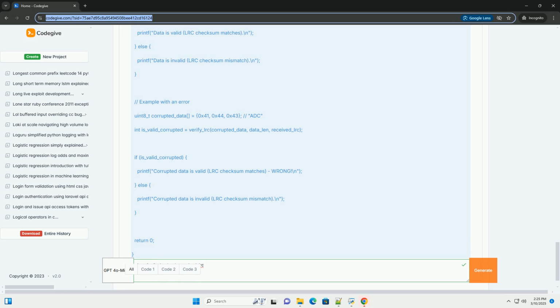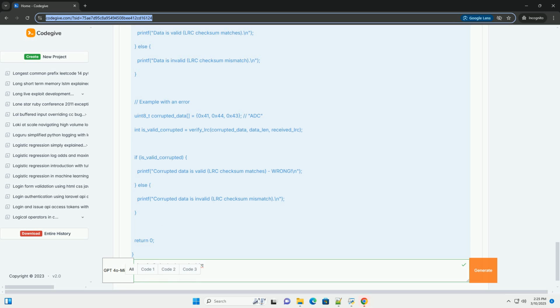Checksum equals checksum XOR 0x43, so checksum equals 0x03 XOR 0x43, which equals 0x40. 4. Checksum: the calculated LRC checksum is 0x40. 5. Transmission: the data transmitted would be ABC followed by the checksum byte 0x40.